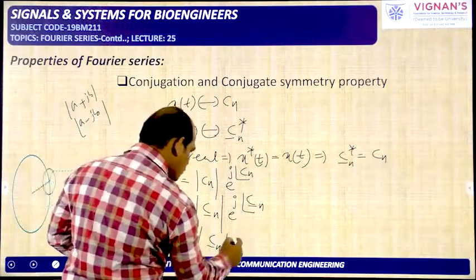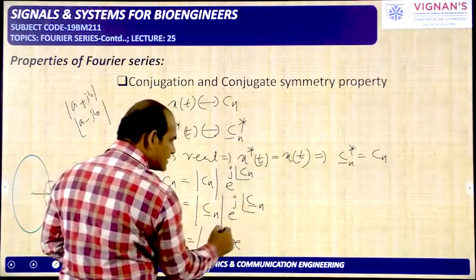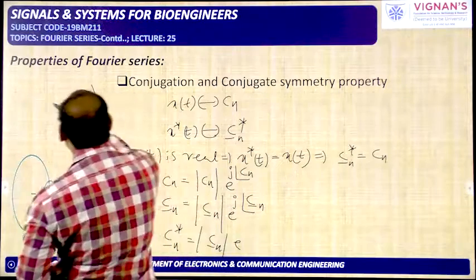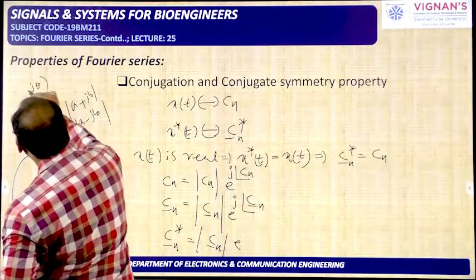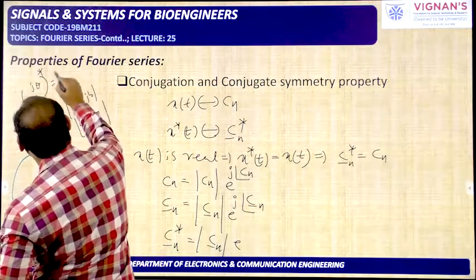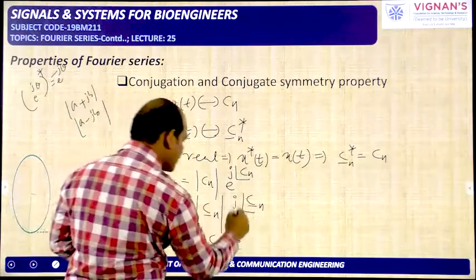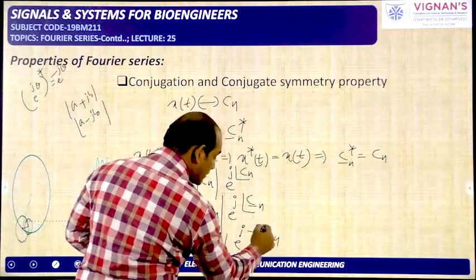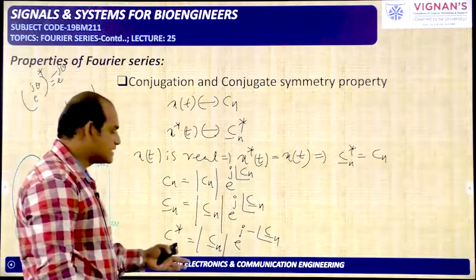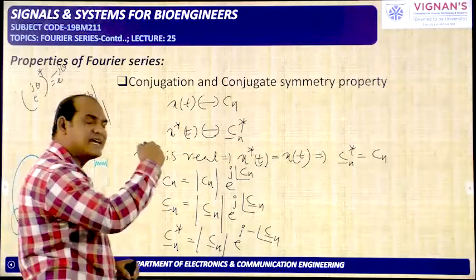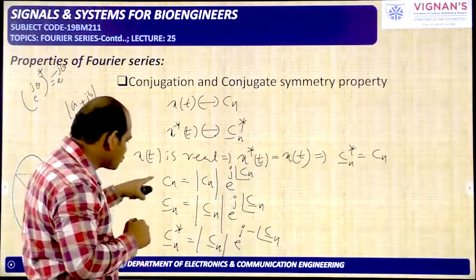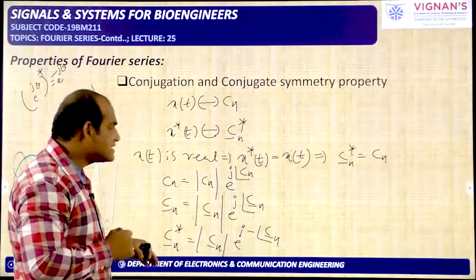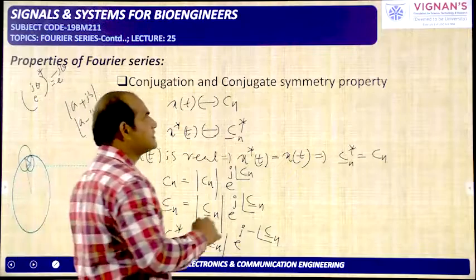Okay, so e power, if you apply conjugate for this one, it will be changed. E power j theta conjugation is e power minus j theta, so that minus will come. So e power j minus angle of C minus n. These are the things we have observed. If my signal is a real signal, these two must be equal. If my signal is an even signal, then what will happen, that we will see.